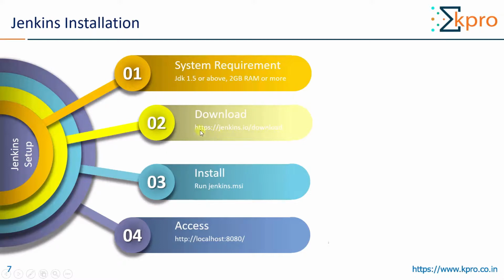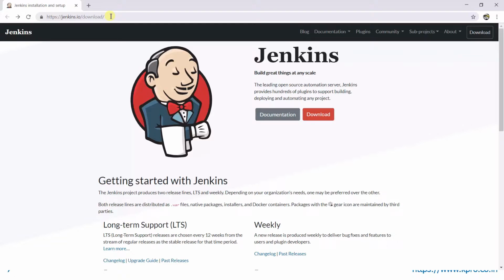The installer binaries can be downloaded from https://jenkins.io/download page, and installation can be done through downloaded jenkins.msi file for Windows. And once the installation is completed, the application can be accessed with this URL in the web browser. Just accessed the URL,